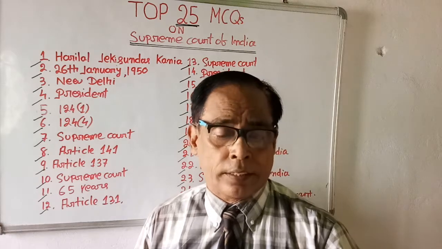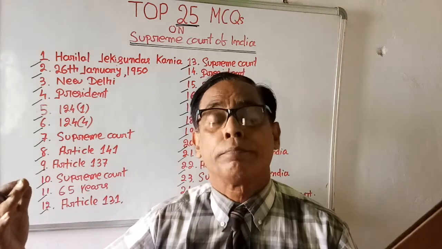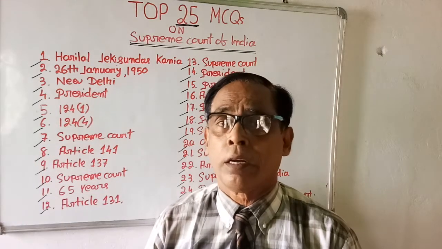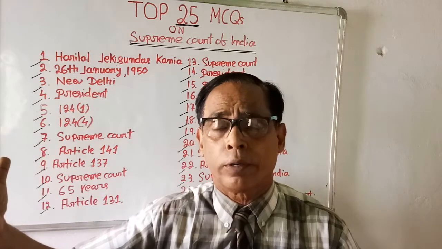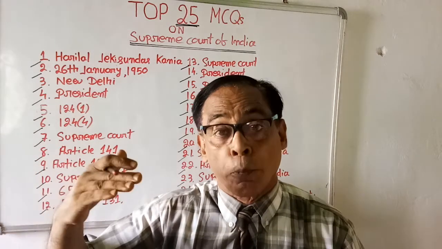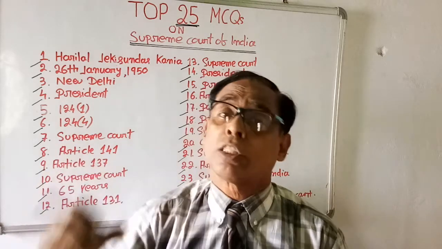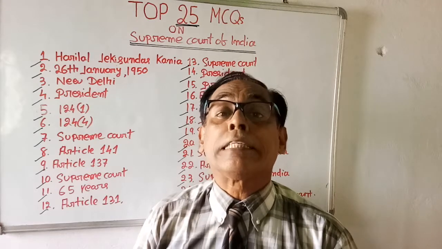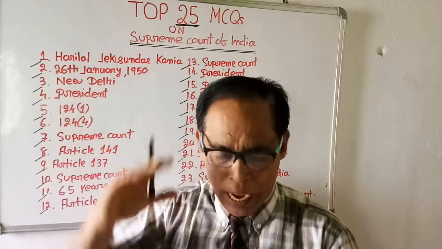Which article says Supreme Court has the power to review its own judgment? Supreme Court is the topmost court of our country. Above Supreme Court there is no other court. But Supreme Court has the power to review its own judgment. Which article says? Test your general knowledge. Don't look towards it. Okay?